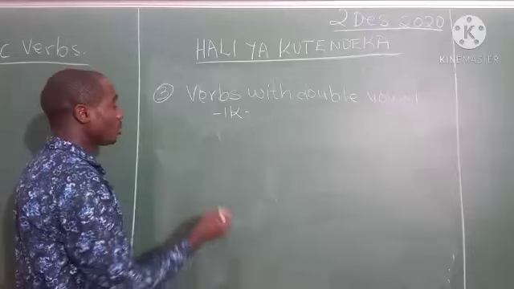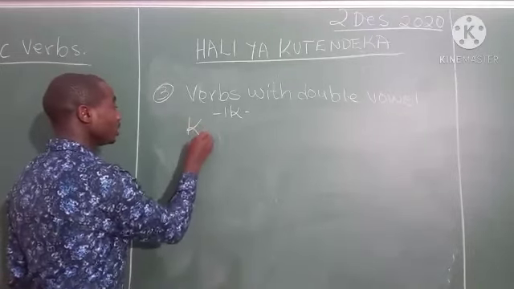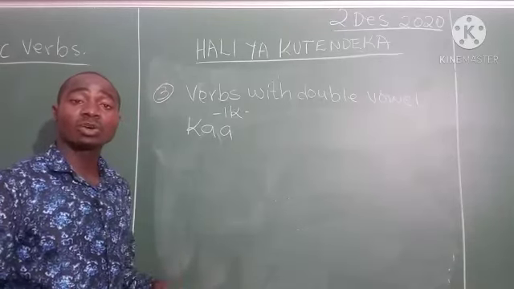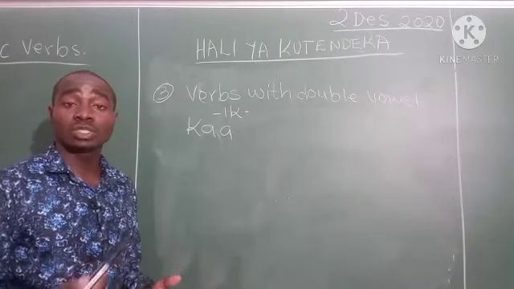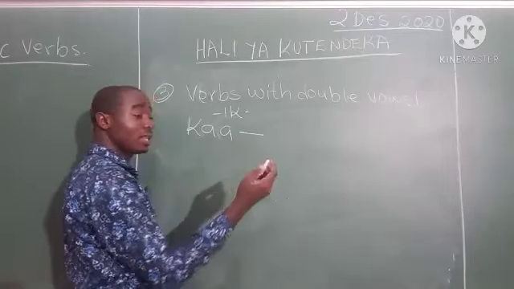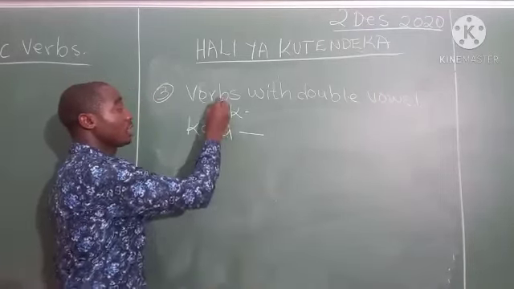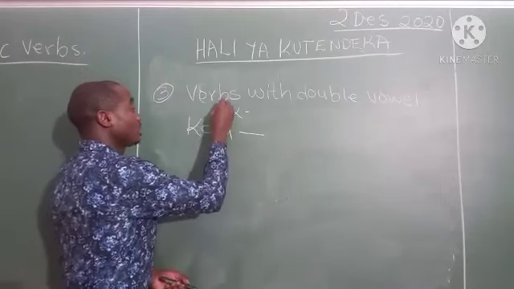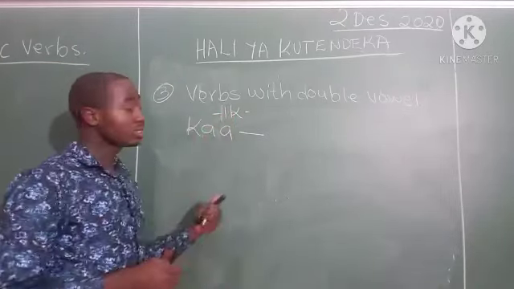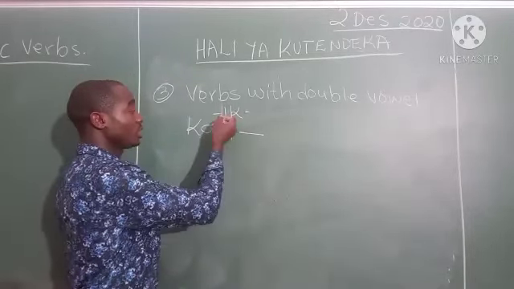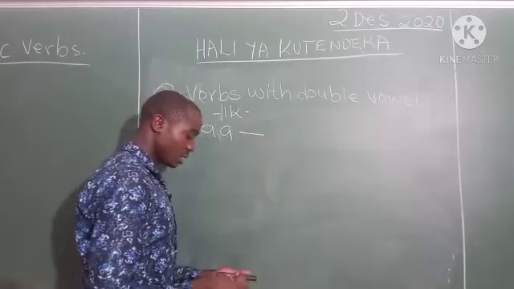For example, ka. Ka is to sit or to stay. We add the license consonant L here. Before we add this one, it is just ka. This is L, so it is a license consonant. Ka, we put this one here to be kalika.